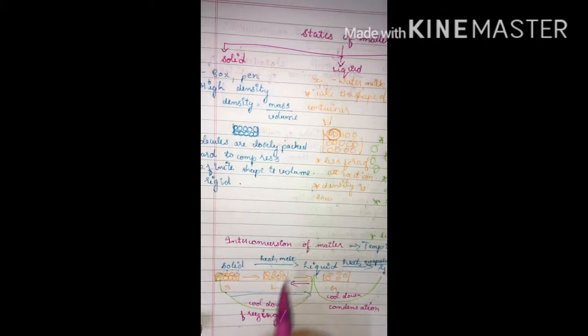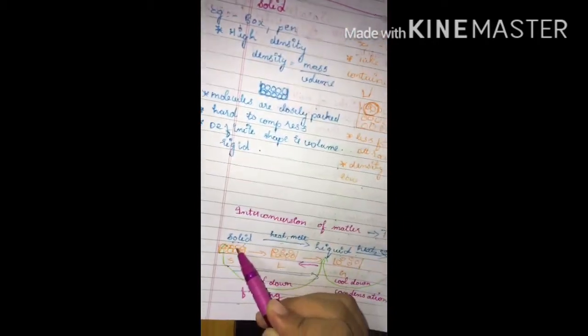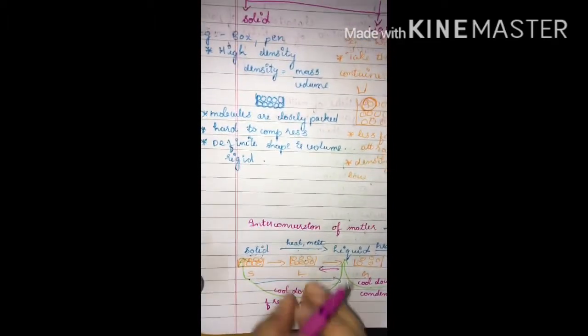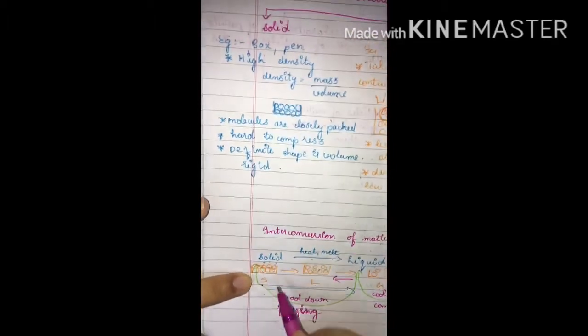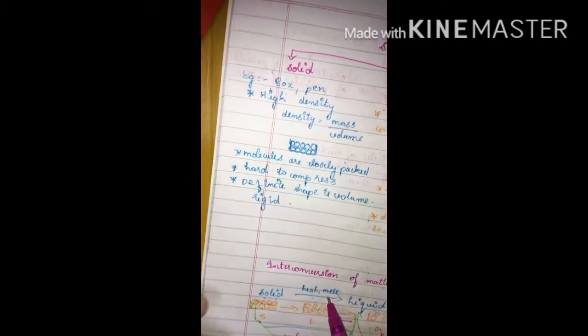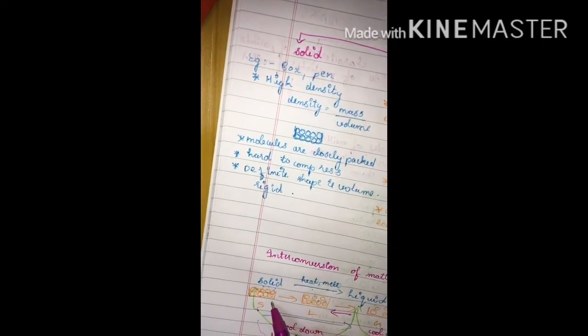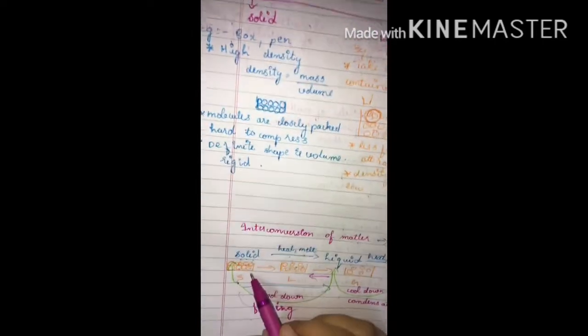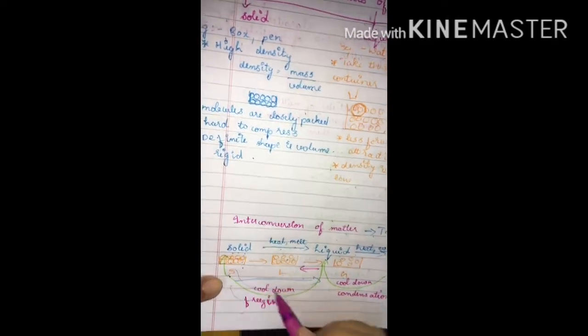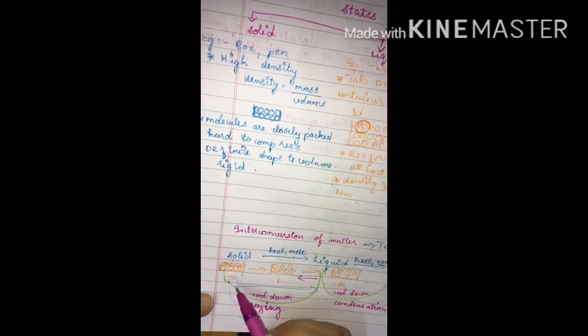Listen here. A solid will have high intermolecular force of attraction, and there will be less gap between the molecules. Solid on heating, by increasing the temperature, turns by the process of melting. For example, if ice is taken from the refrigerator and kept outside, or it is heated, it melts and turns into liquid. This process is known as melting.